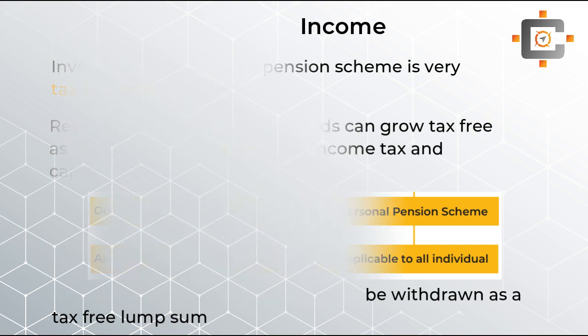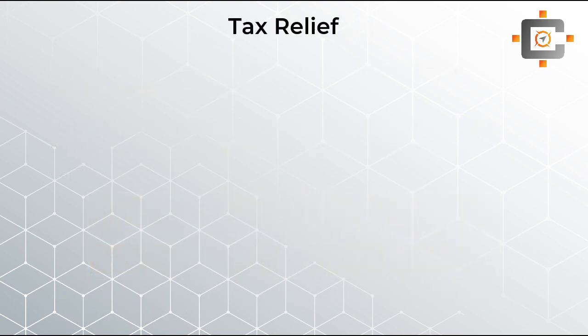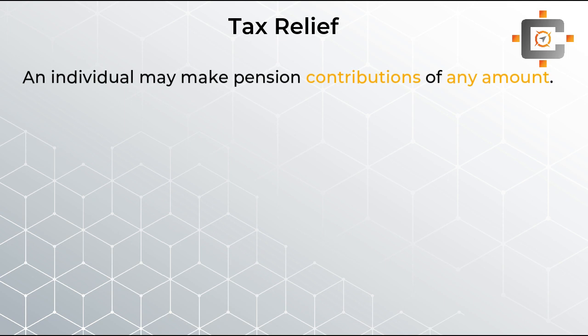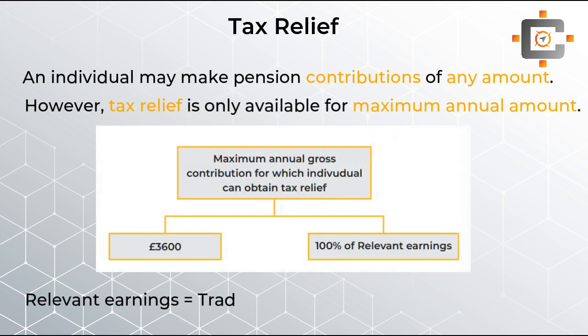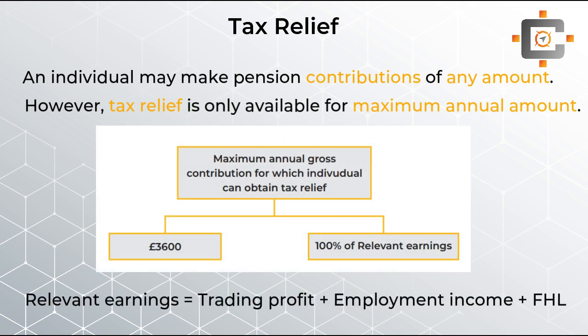Now when we are talking about tax relief, let's say suppose you have contributed £10,000 into a pension fund. Now it doesn't mean that whatever amount you contribute, the whole amount will be available for tax relief. You will not get 100% tax benefit out of this whole £10,000. There is a rule that tax benefit is only possible on the maximum amount. Now what exactly is the maximum amount on which tax benefit can be claimed? It's the higher of £3,600 or 100% of relevant earnings.